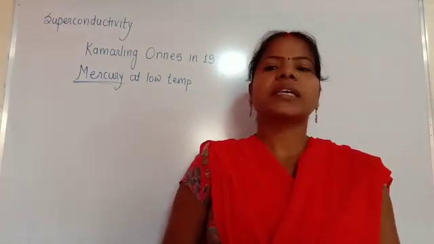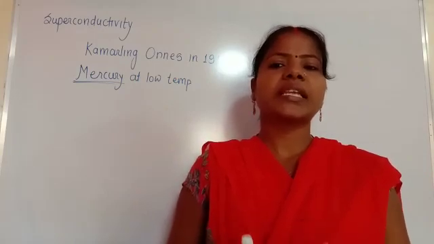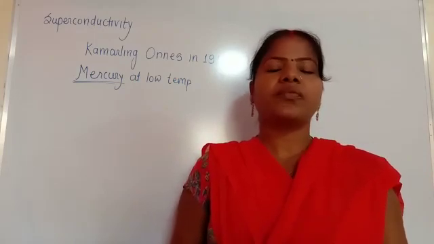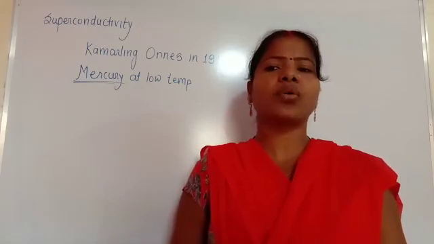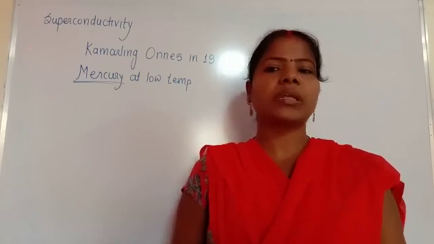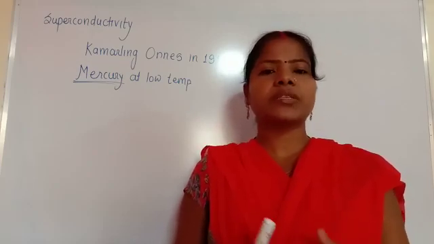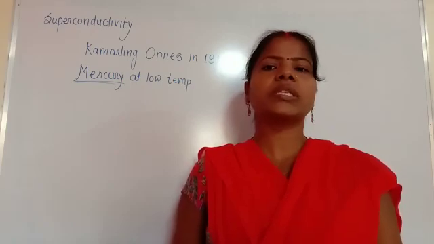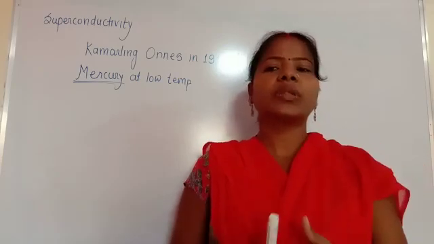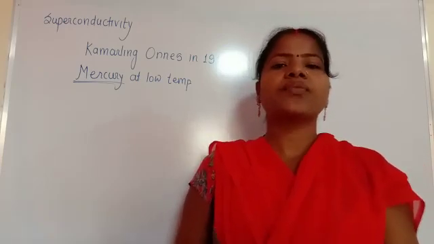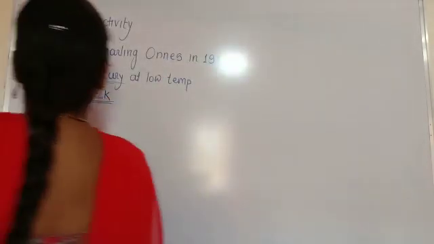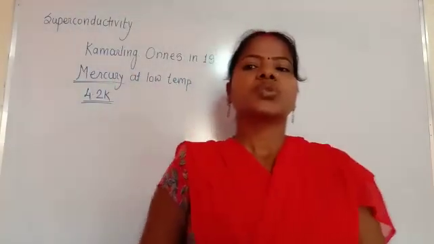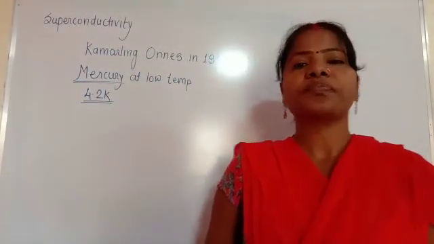He observed that the resistance of mercury first decreases regularly like that of a metal. We know that when the temperature decreases, the electrical resistivity of a normal metal decreases regularly. So mercury also decreases its electrical resistance regularly like a normal metal, but at 4.2 Kelvin, when the temperature reaches 4.2 Kelvin, the resistivity suddenly decreases to zero.